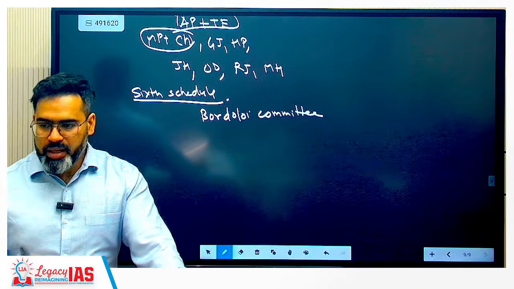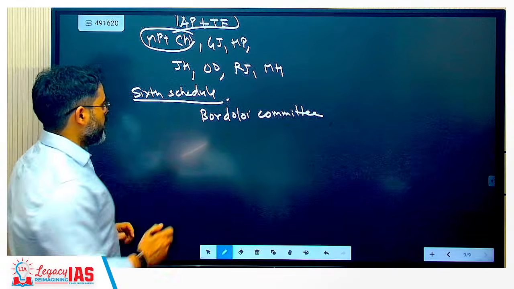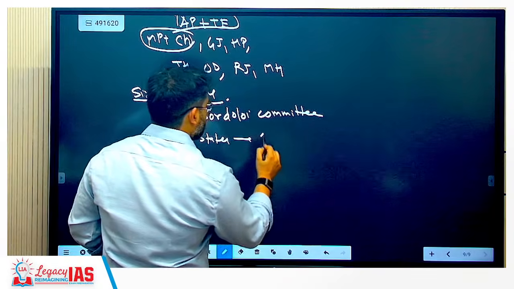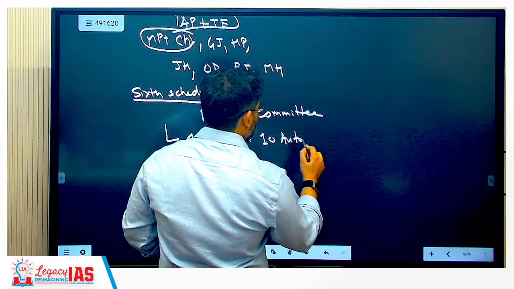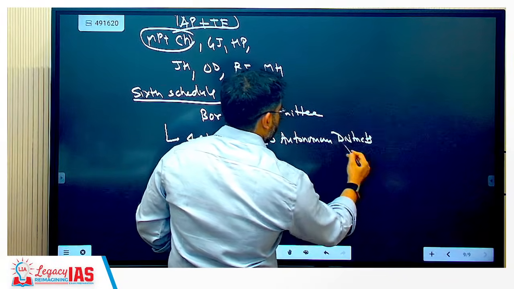This is applicable in 4 states. Total 10 autonomous districts are present in 4 states में.